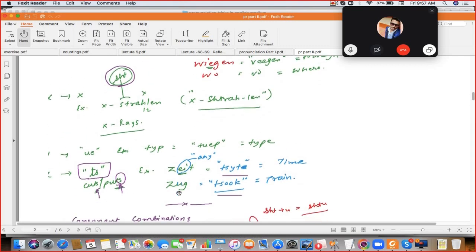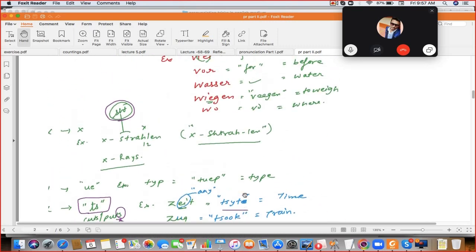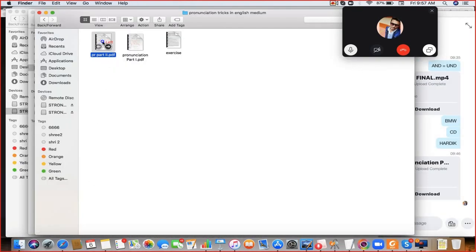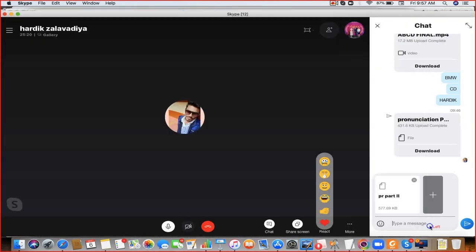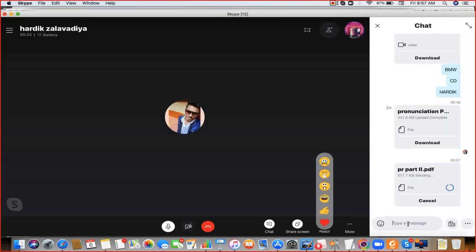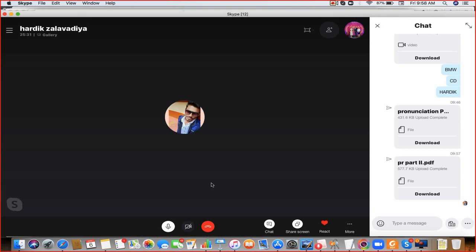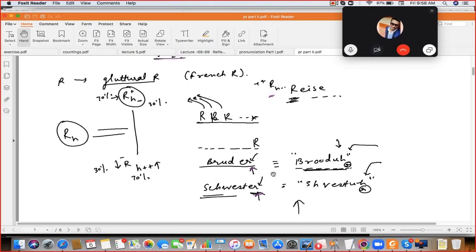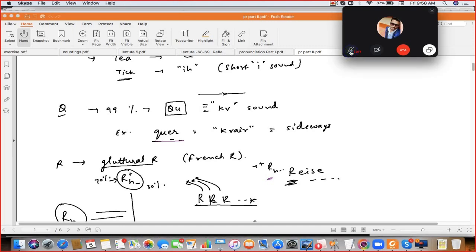So let me share this PDF. First we revise till Z and then we'll start with the combinations, these consonant combinations. I am sending you the second file. You start from this Q till Z. So first we'll revise the first file again and then we'll start with the second file once again. So revise both the files. From A till Z completely you have to revise. Take 2-3 minutes. After 5 minutes, we'll start again. Revise them properly.